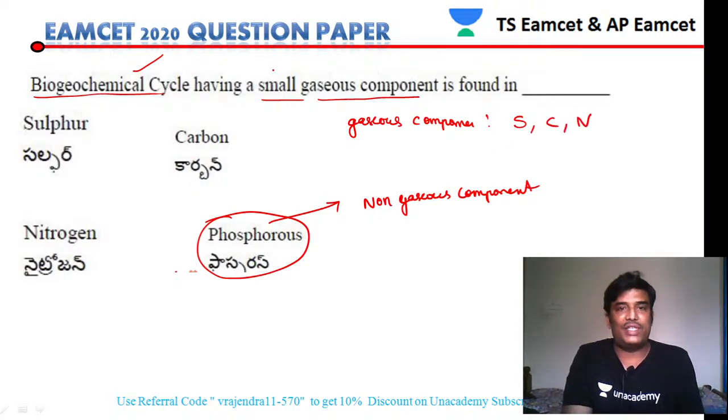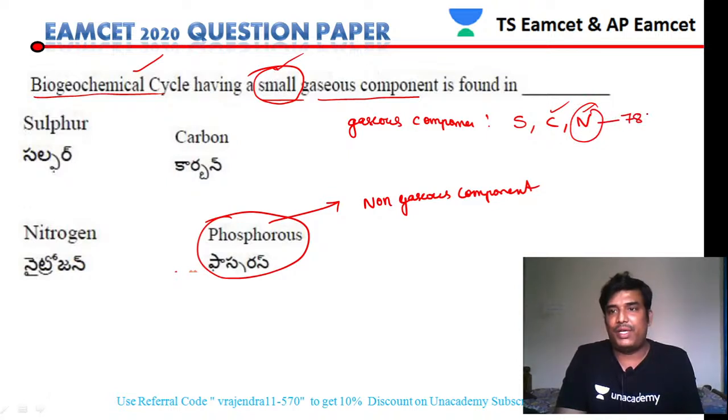And what was the question asking? The question was asking which has a small gaseous component. So out of carbon and nitrogen, nitrogen is occupying nearly 78%, more than 70% of the gas present in the atmosphere.